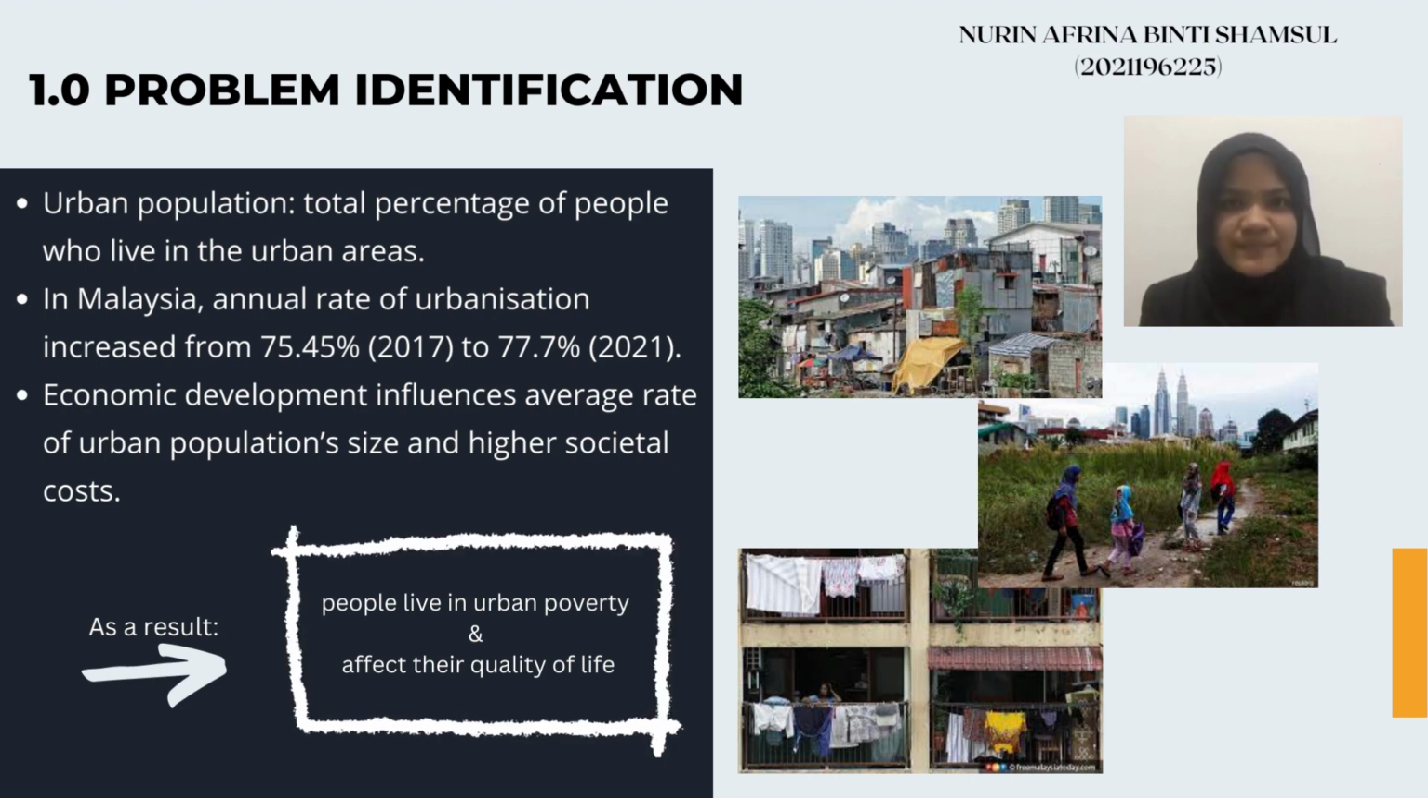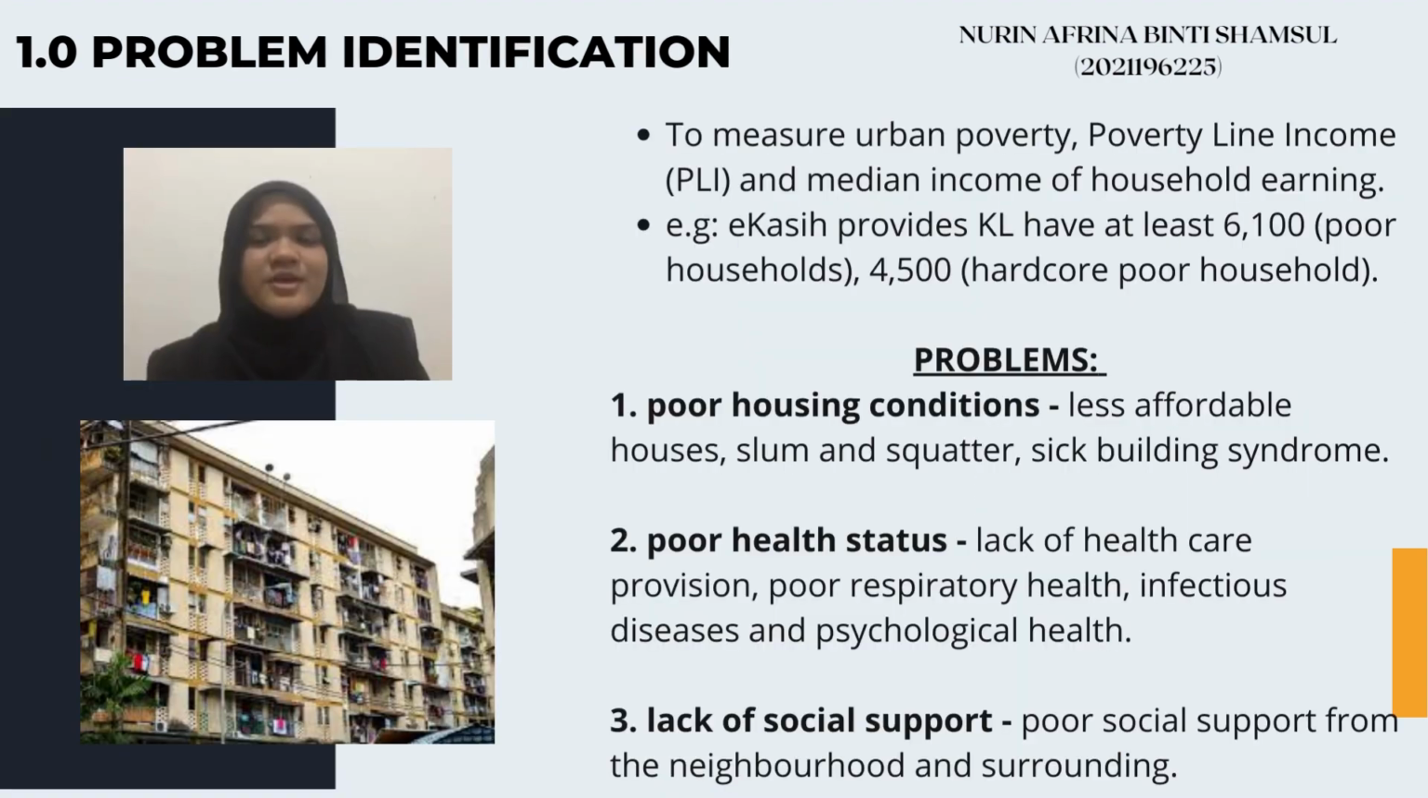in 2021. Economic development and activities result in higher societal costs, which make people live in urban poverty and affect their quality of life. Poverty line income and median household income can measure urban poverty for absolute and relative poverty. For example, IKASE provides that Kuala Lumpur has at least 6,100 poor households and 4,500 hardcore poor households. As a result, the first thing they may experience is a lack in their housing conditions.